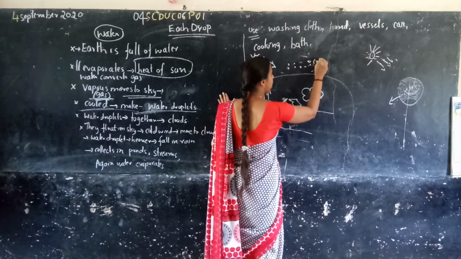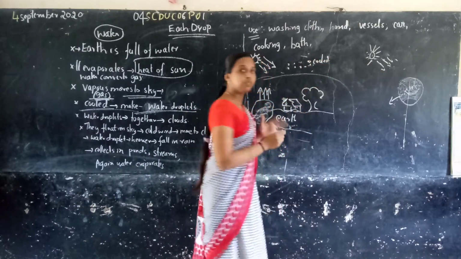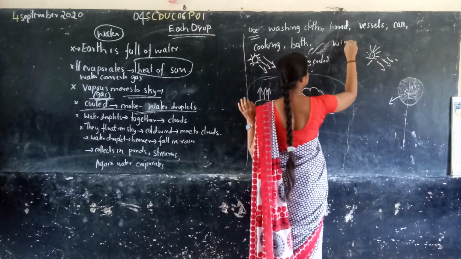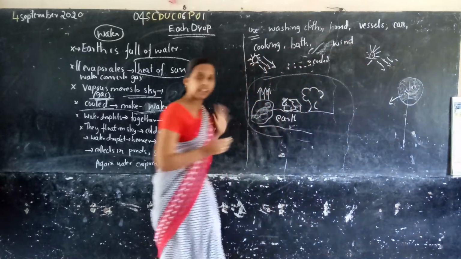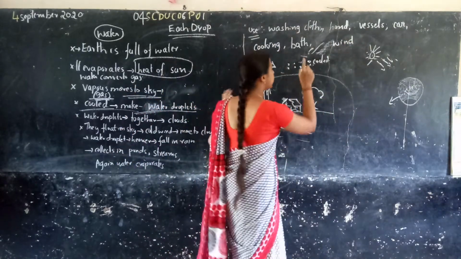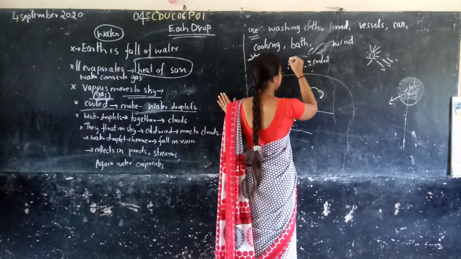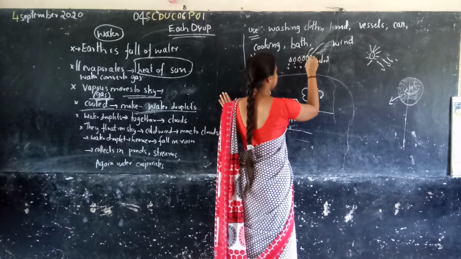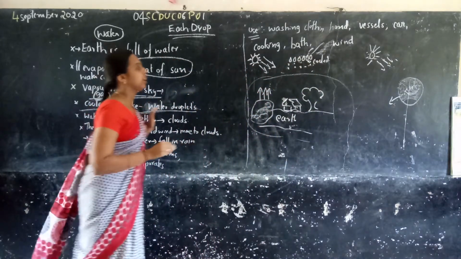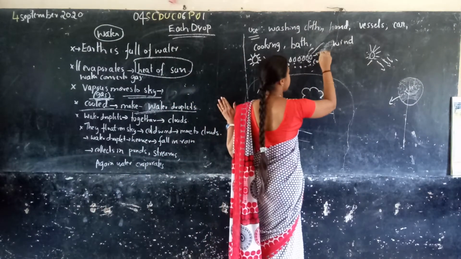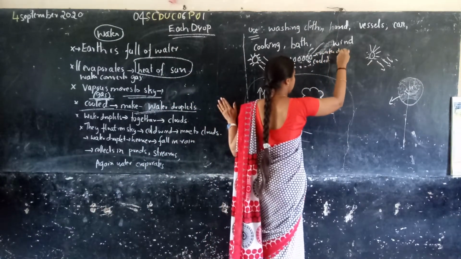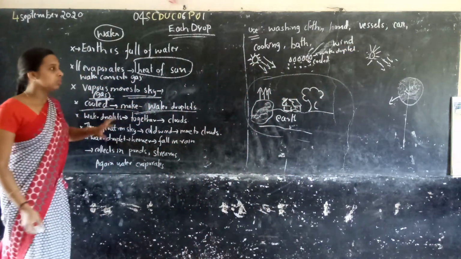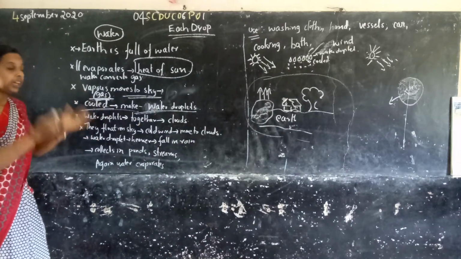How does it become cooled? Due to wind. This is wind. Wind means cold air in the sky. It converts the gas or vapor to a droplet. It's a water droplet. Okay. So the vapor is converted into a water droplet. Have you seen a water droplet?